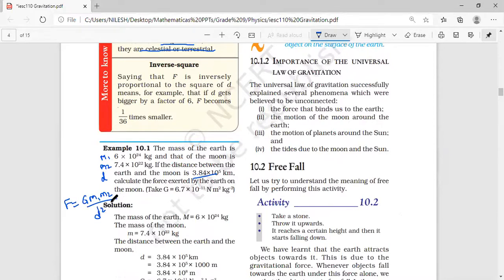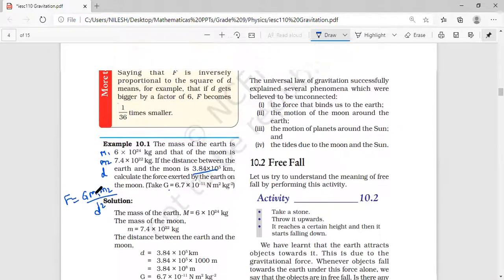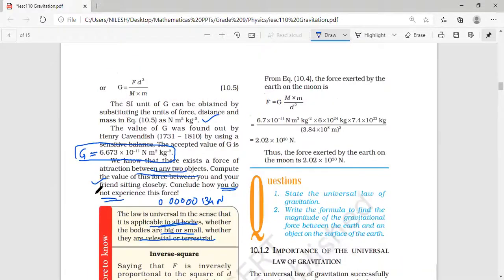G is given, M1 is given, M2 is given, D is given. So by putting the values, they have found the force of attraction between earth and moon. Thus, the force exerted by the earth on the moon is 2.02 into 10 raised to 20 newtons. Such a big force. Do you understand? Yes, sir.